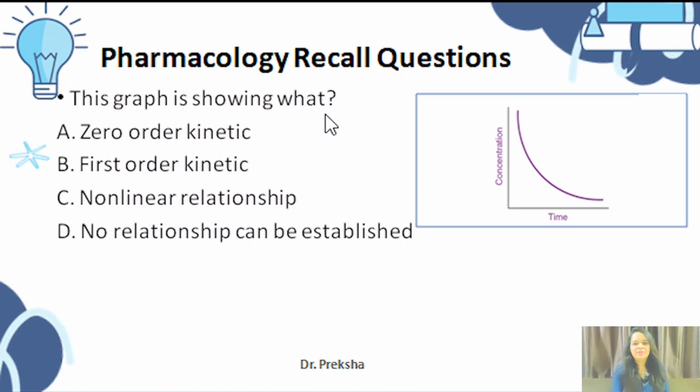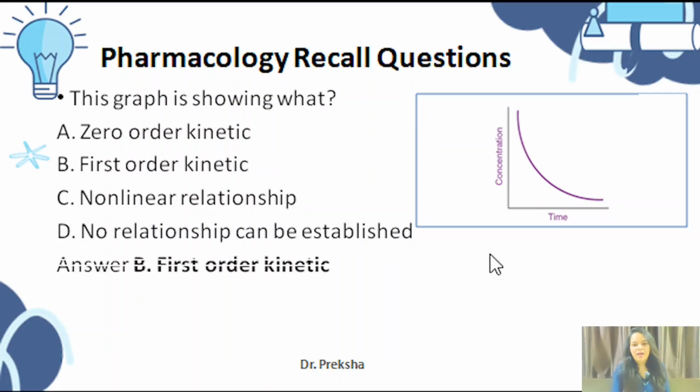This graph is showing what? Zero order kinetic, first order kinetic, non-linear relationship, no relationship can be established. So the answer here is first order kinetic. Here you can see in the graph, on the x-axis there is time and on the y-axis there is concentration. So this is first order kinetic.